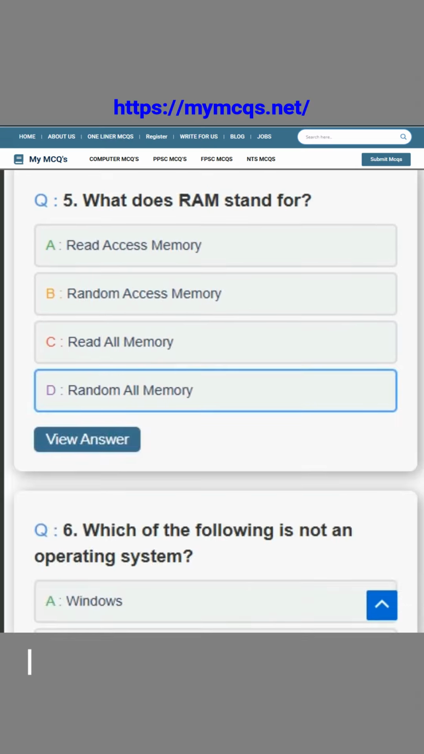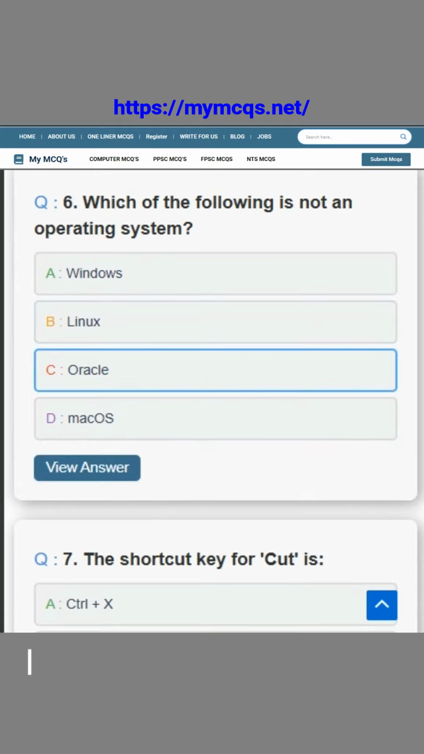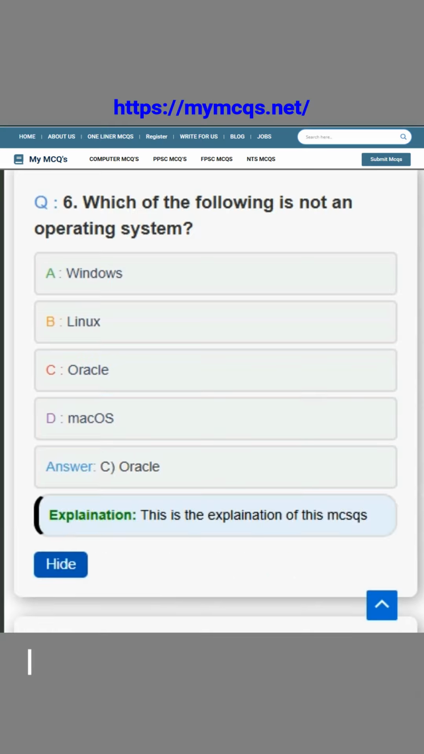Question number 5. What does RAM stand for? The correct answer is option B, Random Access Memory. Question number 6. Which of the following is not an operating system? The correct answer is option C, Oracle.